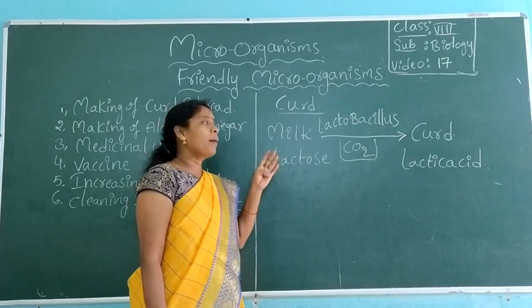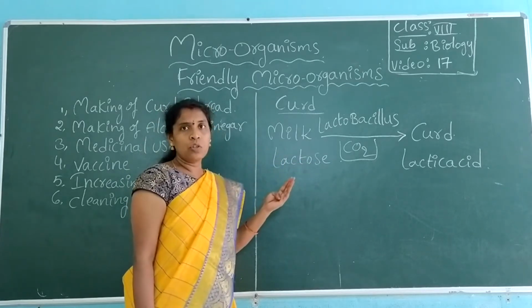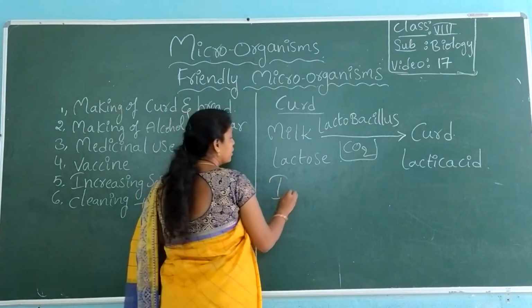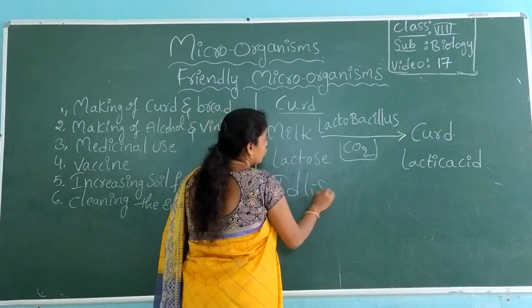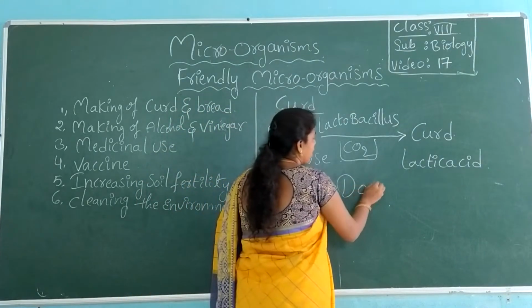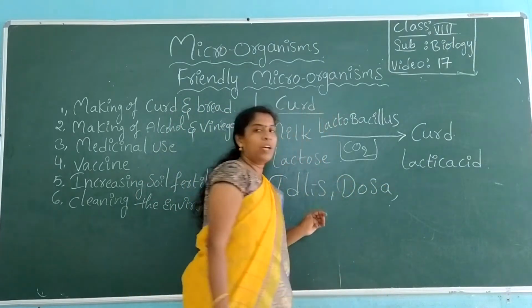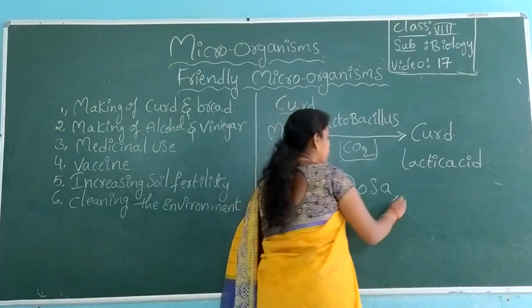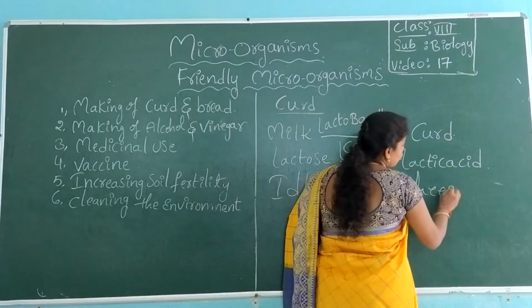Along with curd, some bacteria are also useful in making idlis, dosa, and even in making cheese, junnu.